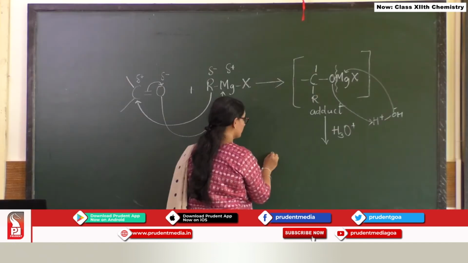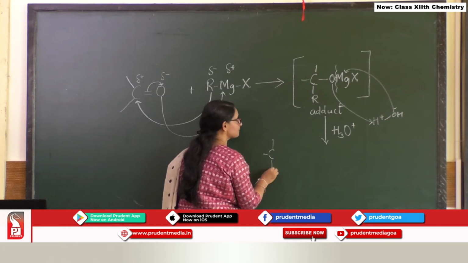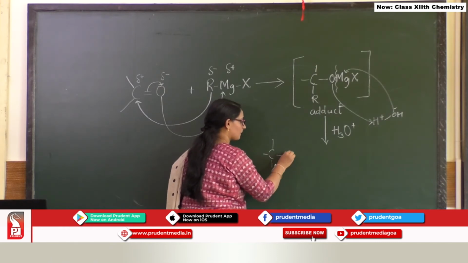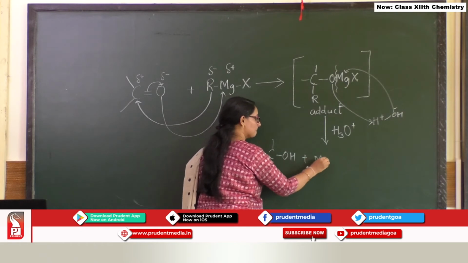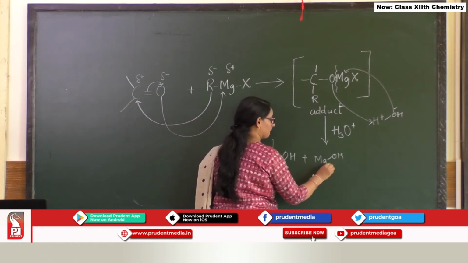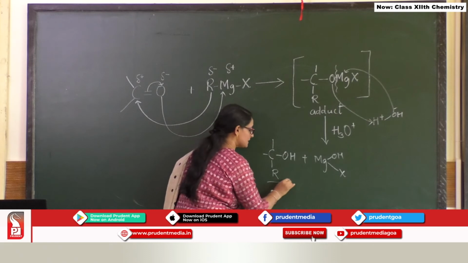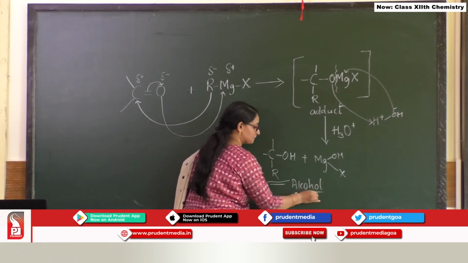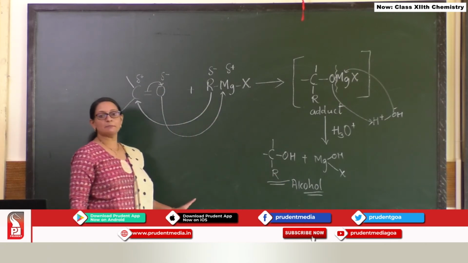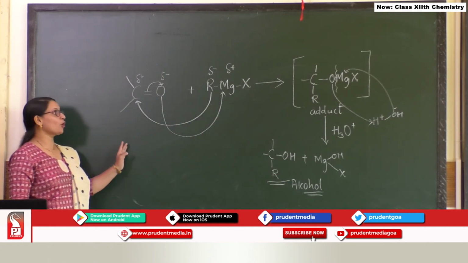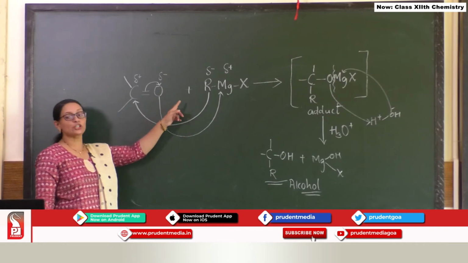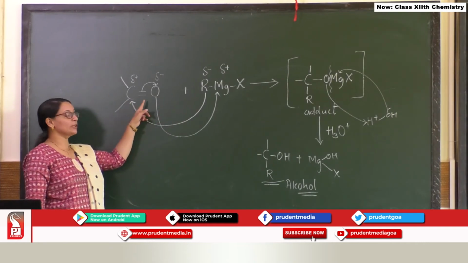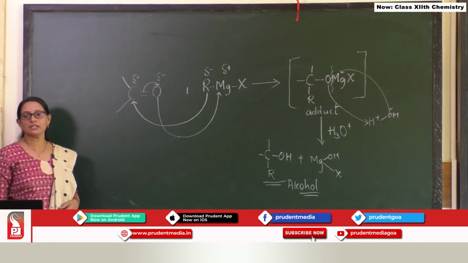So now what you are going to get here is this alcohol. So this is the mechanism of addition of alkyl magnesium halide across the carbonyl group in order to give us different types of alcohols.